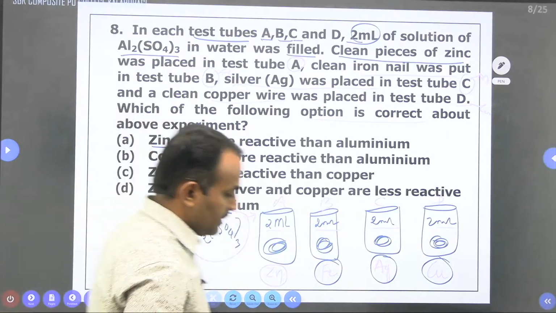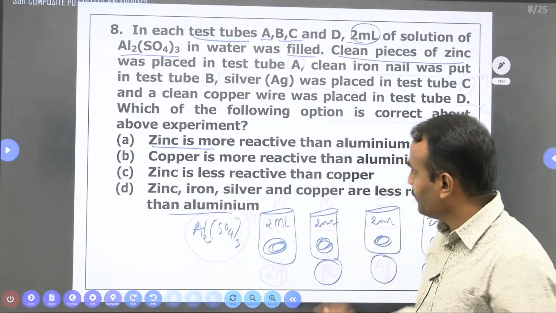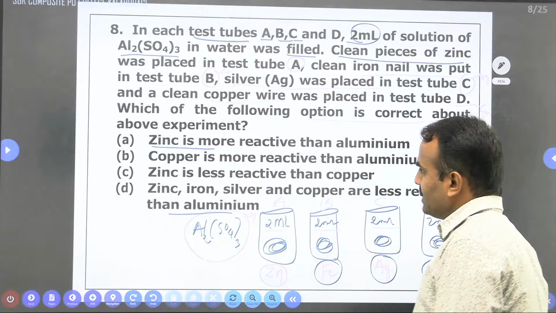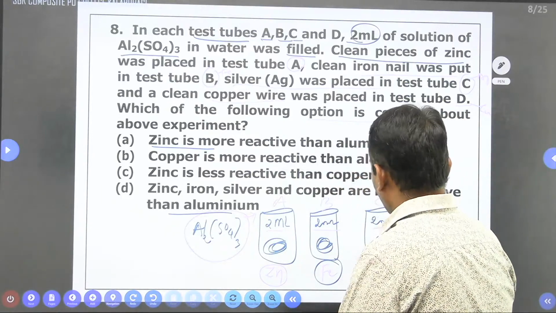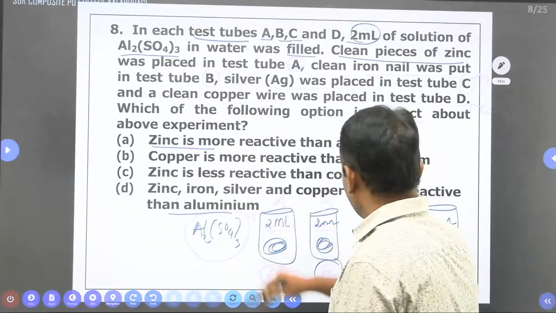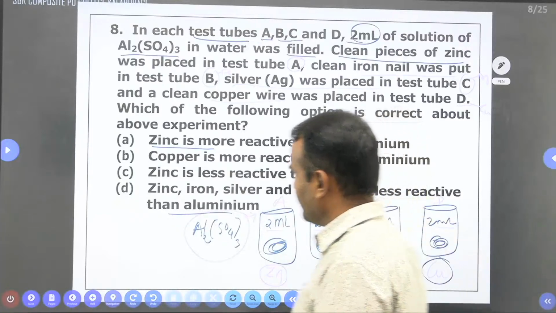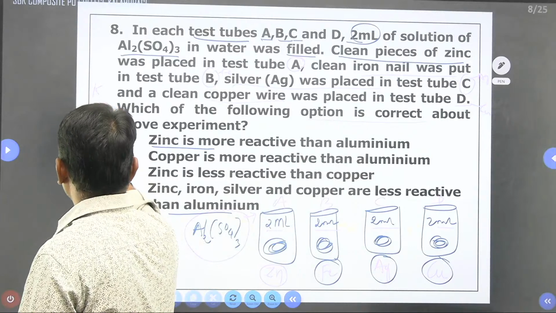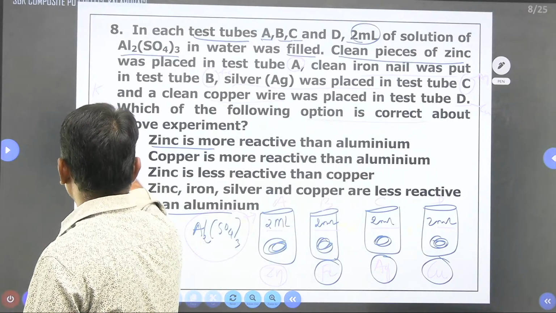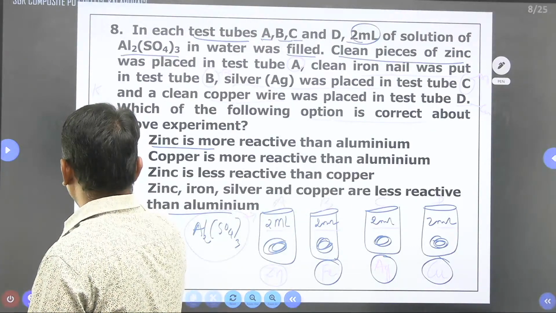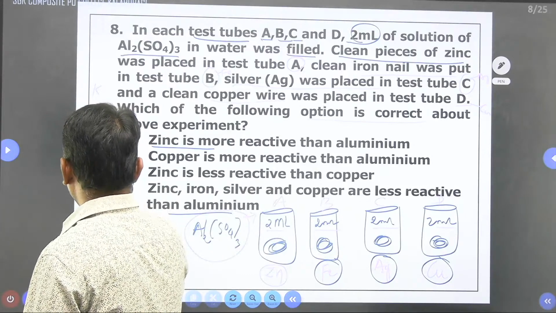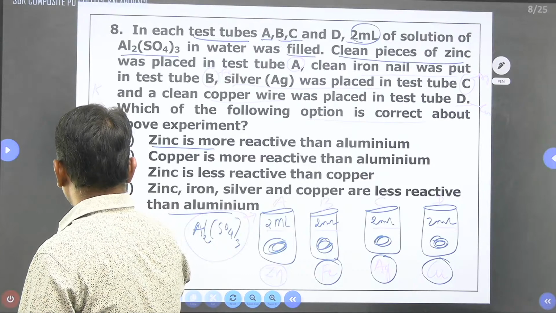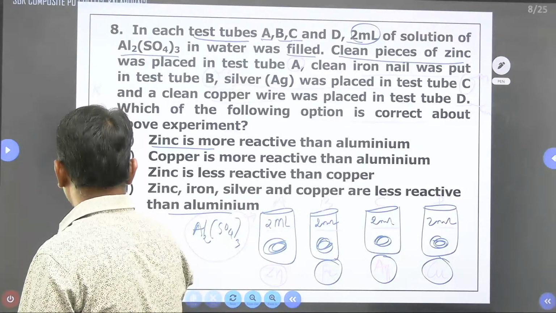See here, they are asking which of the following options is correct about the experiment? The first option says zinc is more reactive than aluminium. So when you see the reactivity series, I'll write it here. First potassium, next sodium, next magnesium, next calcium, next aluminium, next zinc, after that iron will be there.